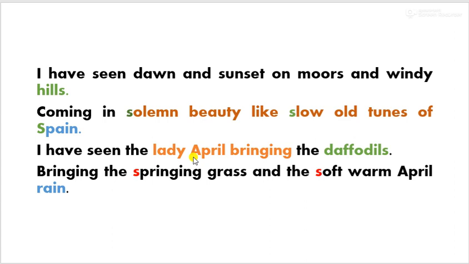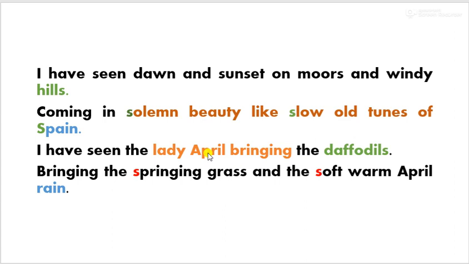The poet has compared April with a lady. Why has he compared April with a lady? Because females give birth to children. So here the poet is actually referring to the concept of fertility, because in April many flowers bloom, like daffodils. So that is why April has been compared with a lady, or we can say April has been personified.